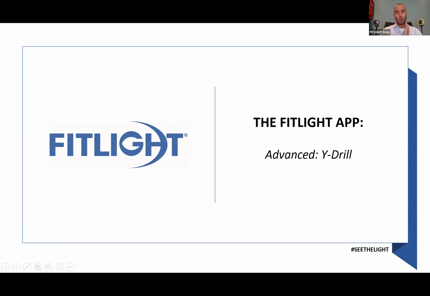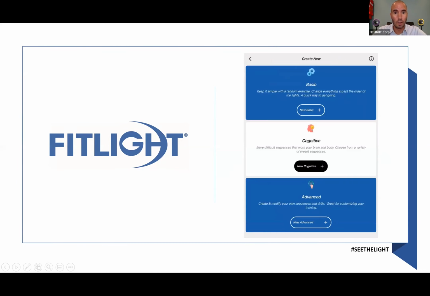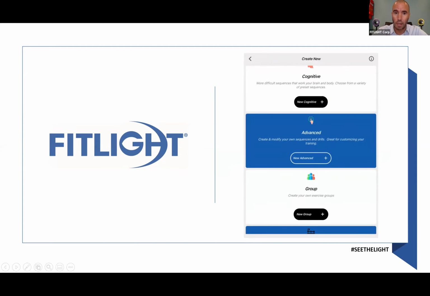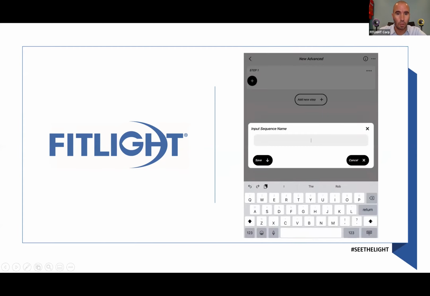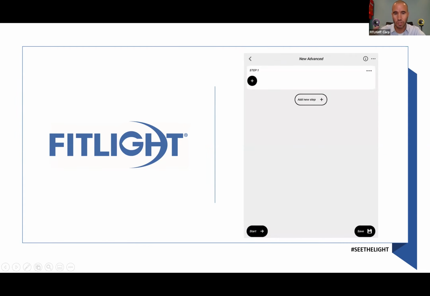So you always go to fit light number 1, you run past it, and it will trigger one of the other 2 lights, but it will always be random. So you never know which direction you have to change. That's very easily programmed, but it does show a lot that you can do with the fit light system. Again, we go to create new, we go to advanced, we give it a name. In this case, it's going to be the Y drill. We hit new step.